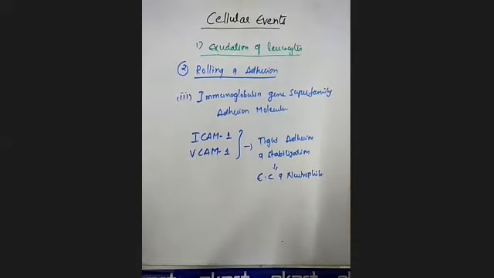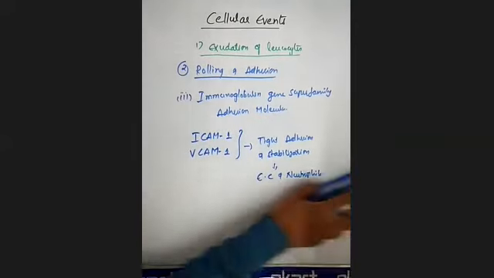So this is regarding the immunoglobulin gene superfamily adhesion molecules, the examples being ICAM1 and VCAM1. So this is all regarding the second change, that is rolling and adhesion.